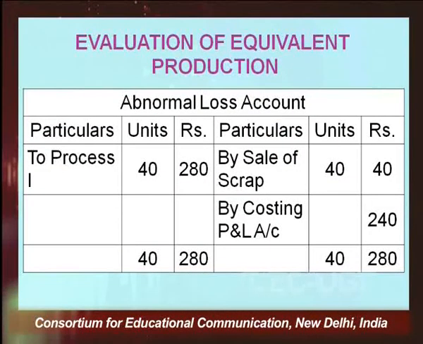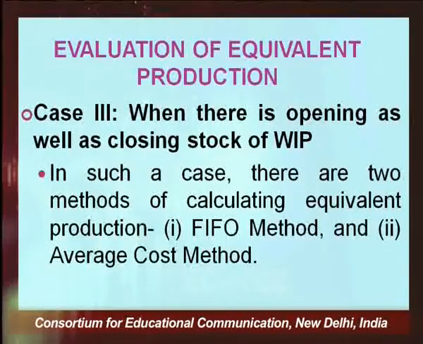This is the basic funda of cost accounting, that the cost of the abnormal loss is not absorbed by the good units, it is separately transferred to the costing profit and loss account. That is why we say that it is a loss to the business that is transferred to the costing profit and loss account. So, in this way, friends, you prepare the normal loss account, abnormal loss account and the process account.